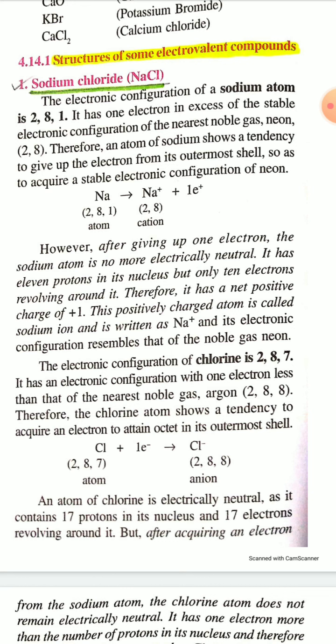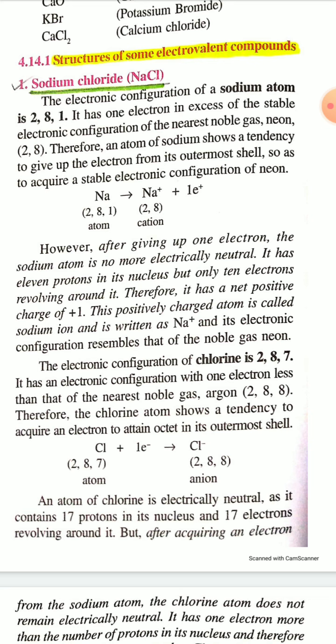In the case of Na plus, the valence shell of the sodium ion contains 8 electrons. In Na plus, the electronic configuration is the stable electronic configuration of the noble gas neon. So between Na and Na plus, Na plus is more stable because Na plus attains the electronic configuration of the noble gas neon.